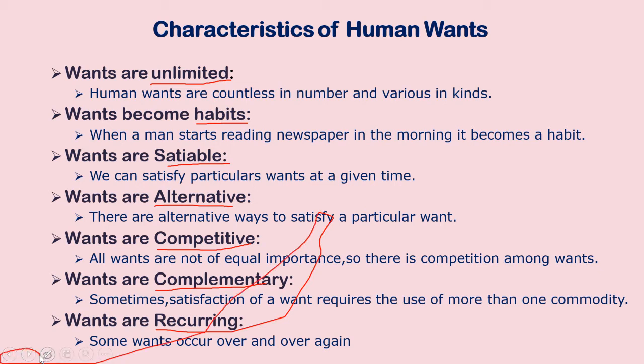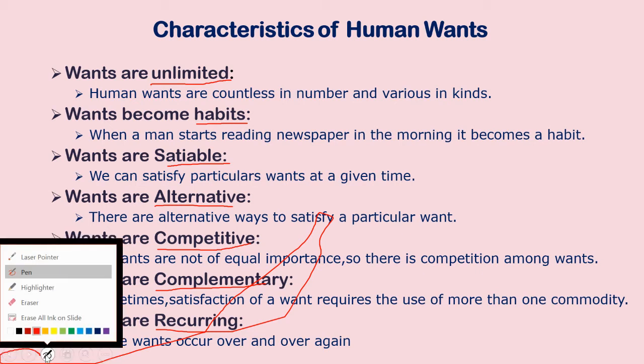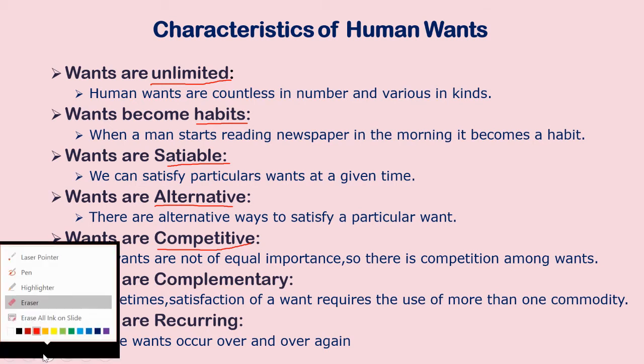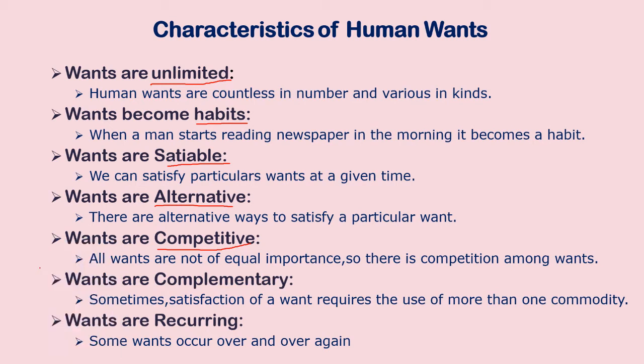Wait a moment. I will just erase all these things. Okay, so the first thing is wants are unlimited. So from this important term, I've taken the first letter, unlimited. Wants become habits. So the most important word here is habit. From that, I've taken the first letter. Here it is satiable.